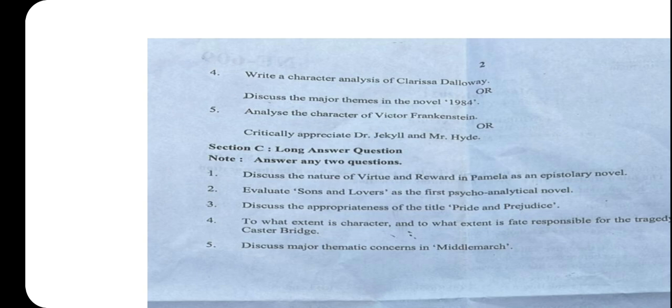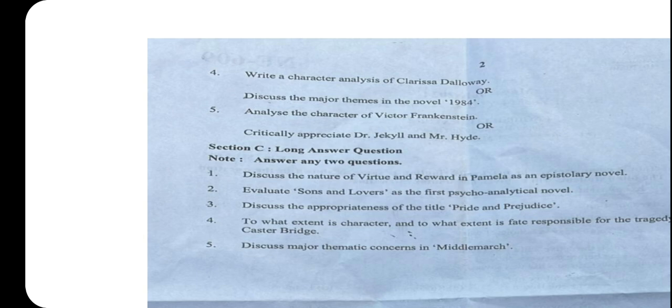Very beautiful novel. Now the next one is: analyze the character of Victor Frankenstein. Frankenstein misuses his art or his knowledge, and how he creates a monster, and how that monster is problematic to Victor himself.